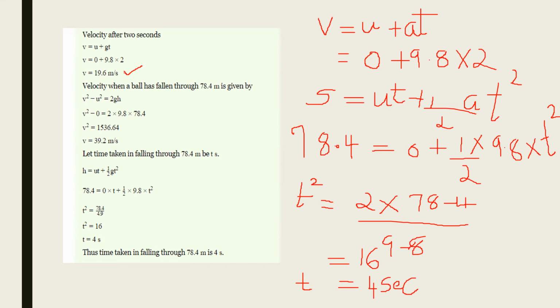Now one more question was, velocity when ball has fallen through 78.4 meter. So that is the next question. What will be the velocity or what will be the speed when it reaches the 78.4 meter?